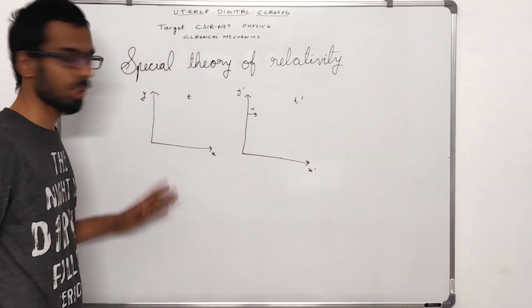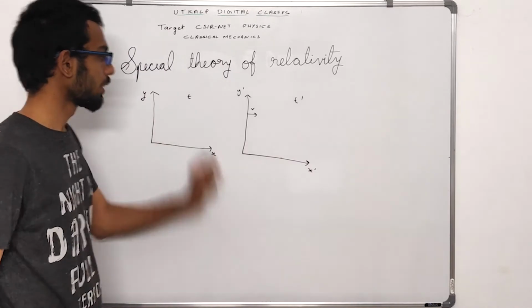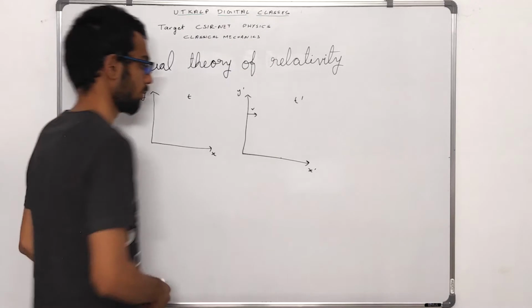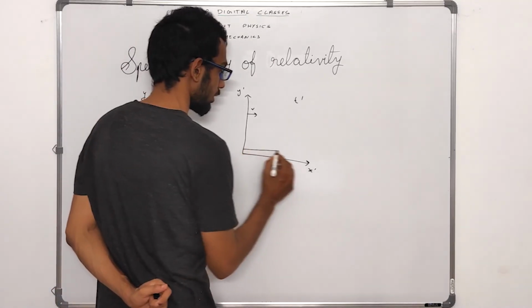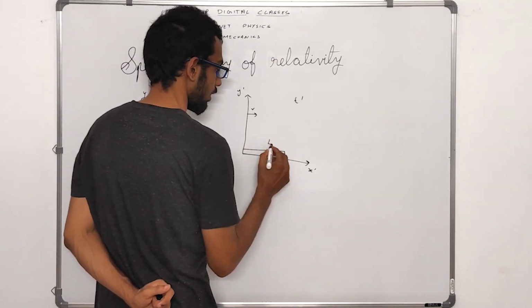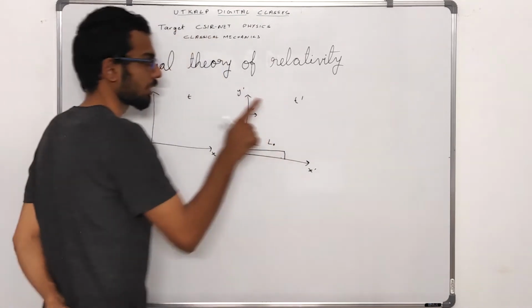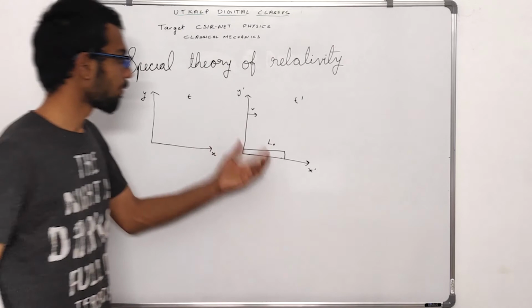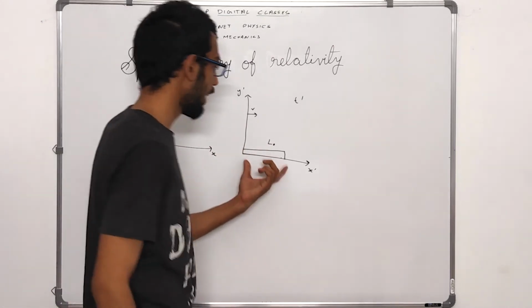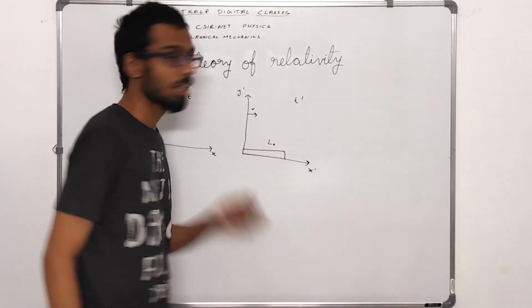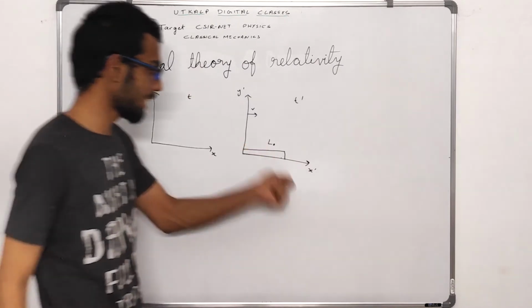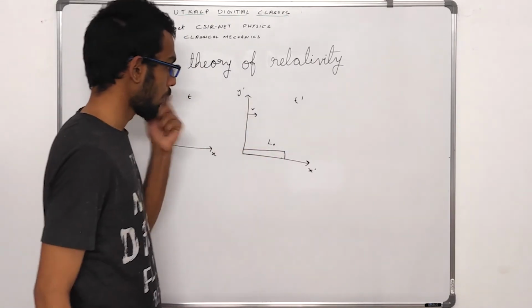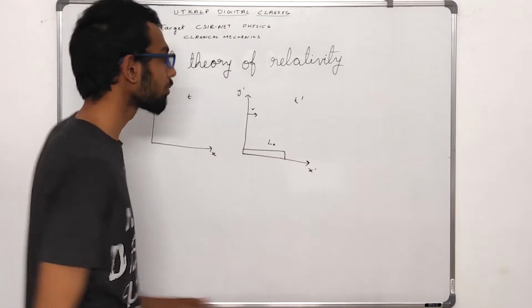Now, say we are placing a rod of length L0 at rest in our x dash, y dash, t dash axis. The length of this rod as measured by a person stationary in this x dash, y dash inertial frame would be L0.